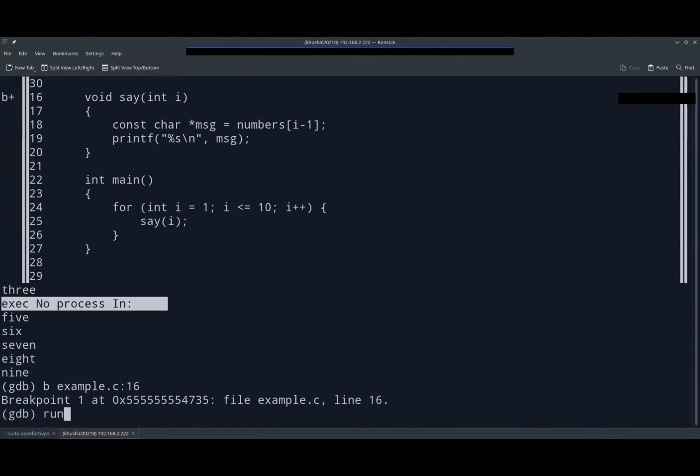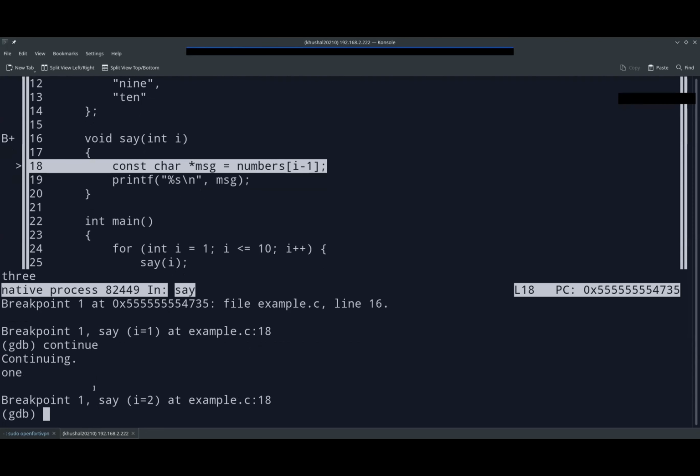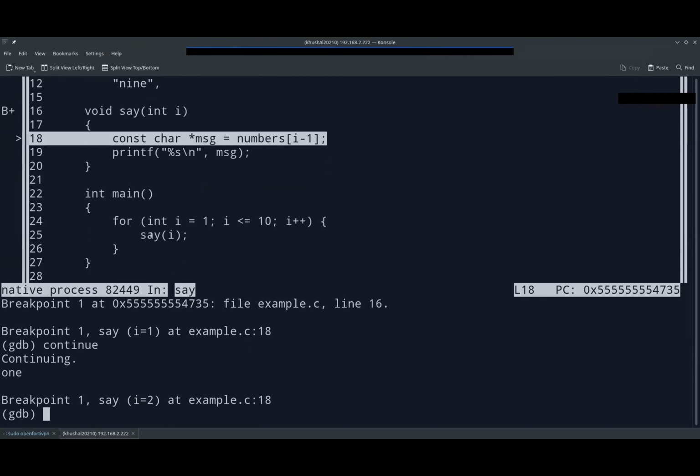So when we run the program, it will stop at line number 18 because we are in the function. And if we say continue now, it stops at i equal to 2. That's what I was saying. We are running this function a number of times, which is I guess 10 times.